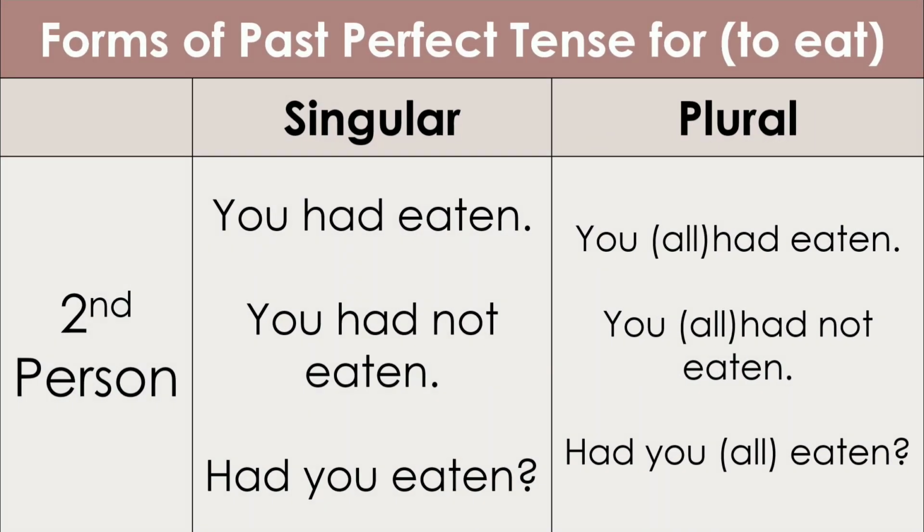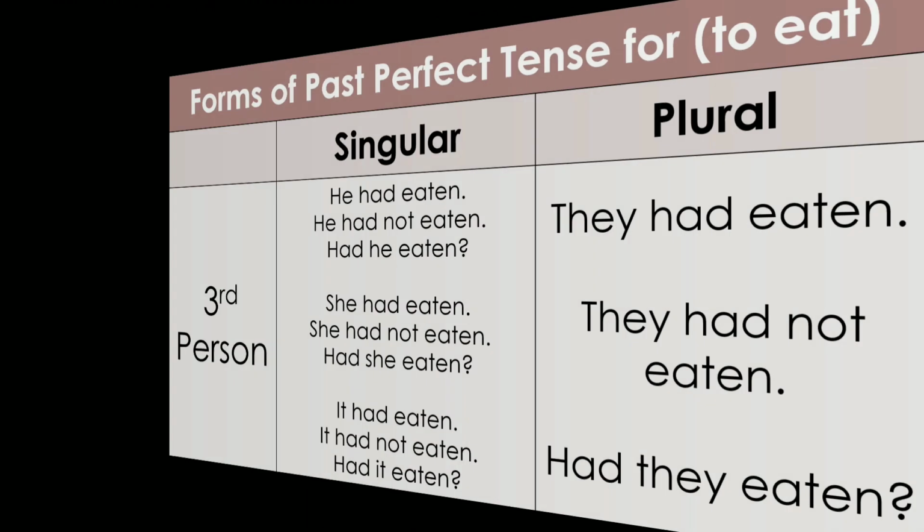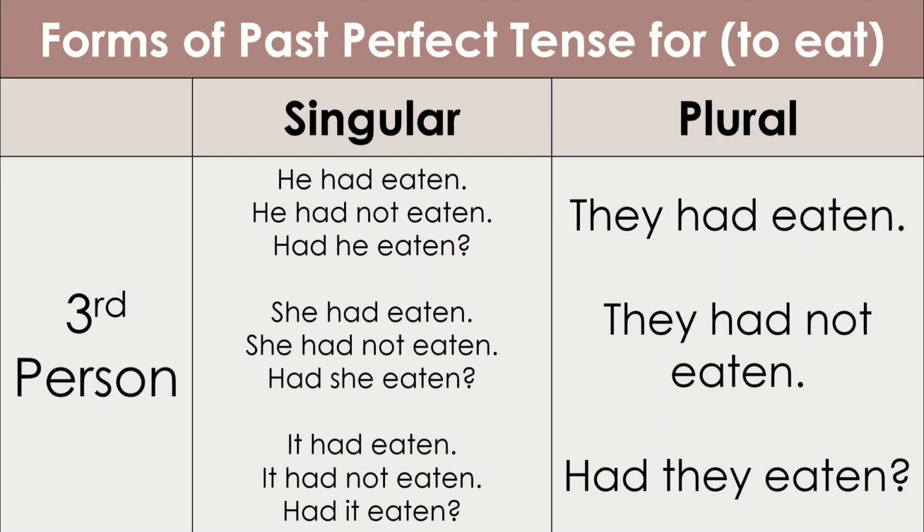For the second person, forms are you had eaten, you had not eaten, had you eaten. With third person singular and plural both the subjects, again had is used with past participle which is eaten here. So the singular forms are he had eaten, she had eaten, it had eaten.